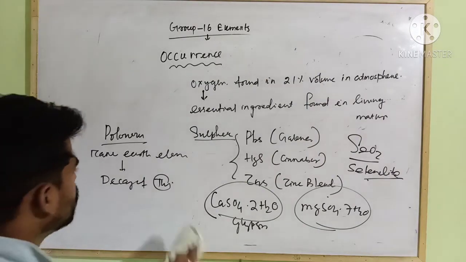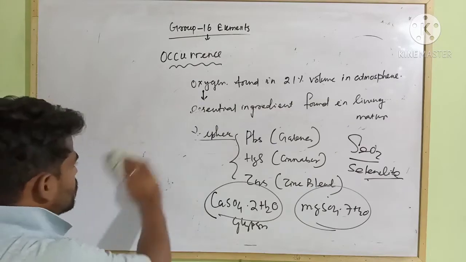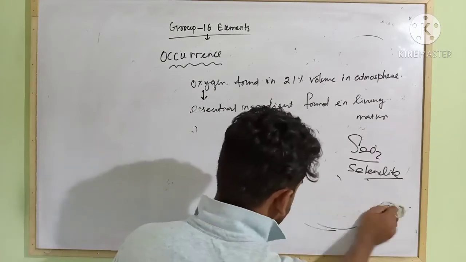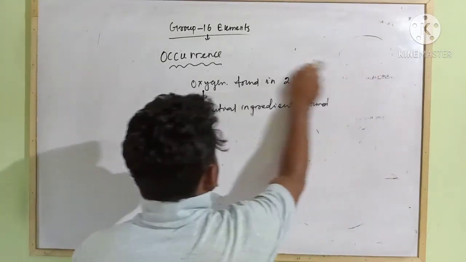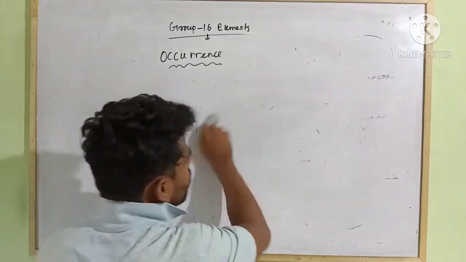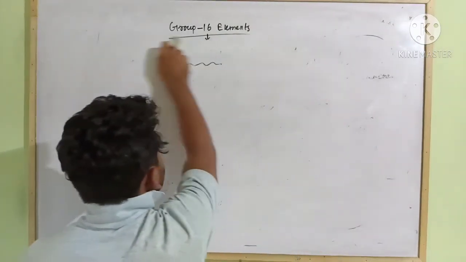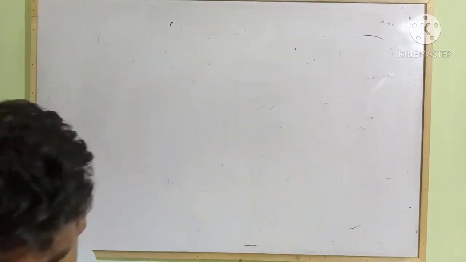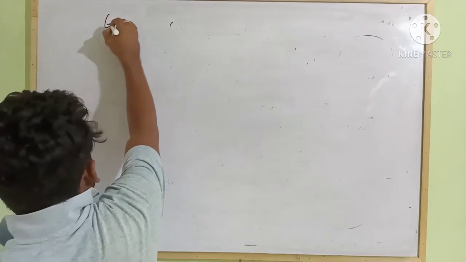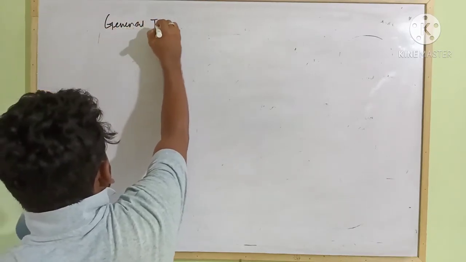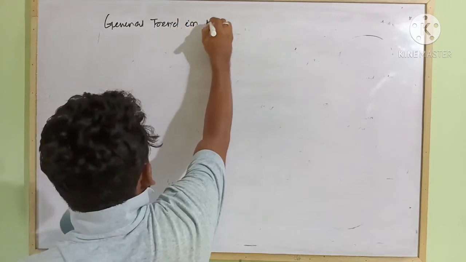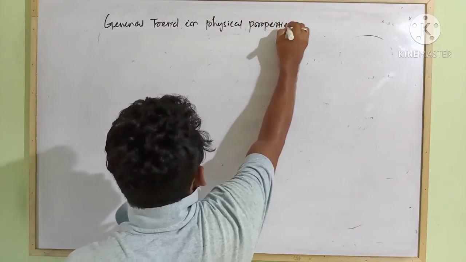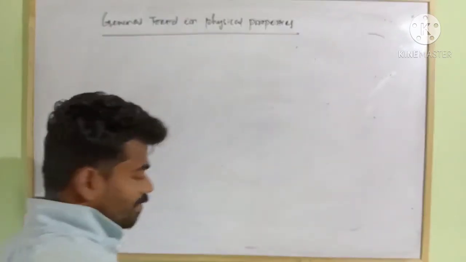Next, we will go through a very important topic, that is the general trend in their physical properties.